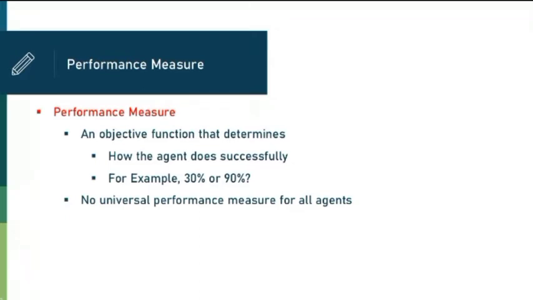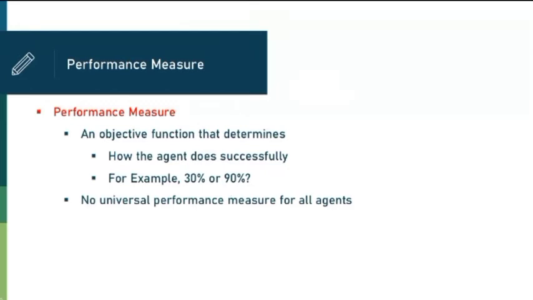So likewise, to understand the word rationality, we need to understand the performance measure, and performance measure is the determination of how the agent does successfully, or how the agent is performing. This is a type of measurement. For example, the vacuum cleaner agent has performed 30% of the work, or it has completed 90% of the work, but how is this 30% or 90% coming into the picture?